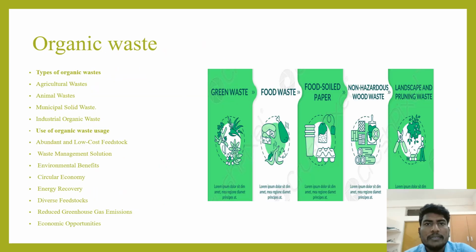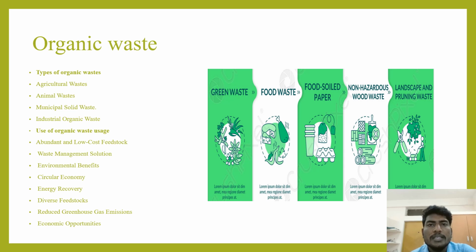Organic waste. Organic waste is the biodegradable waste produced from life forms like animal excreta, plant excreta, and even other fecal matter. Even food waste is also organic waste. And there are several types of organic waste: animal waste, municipal waste, other industrial waste, and also agriculture waste.